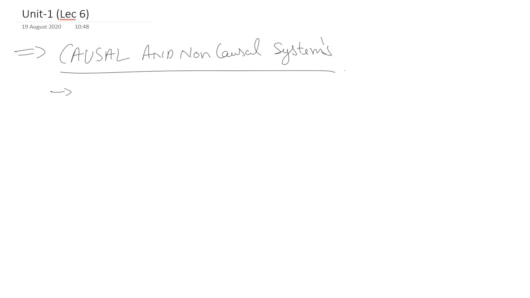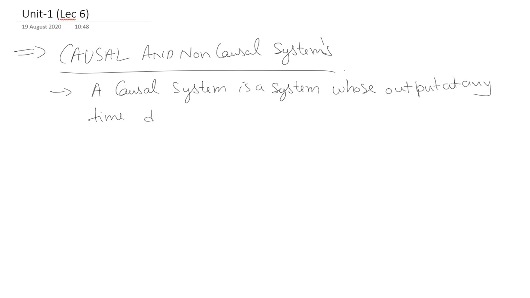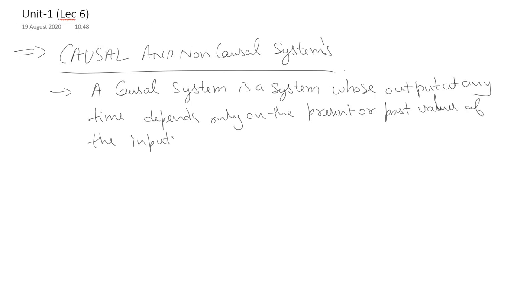That means a causal system is a system whose output at any time depends only on the present or past values of the input. This is how we define a causal system, and the systems which are not causal are anti-causal.